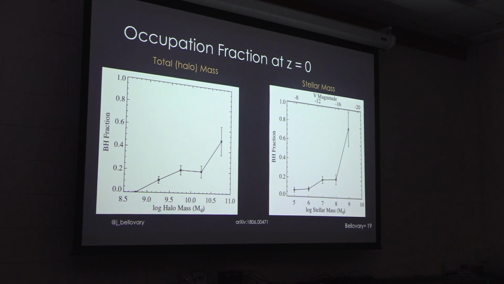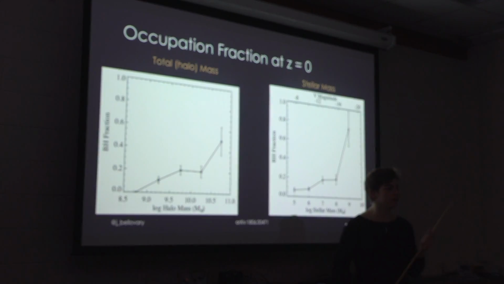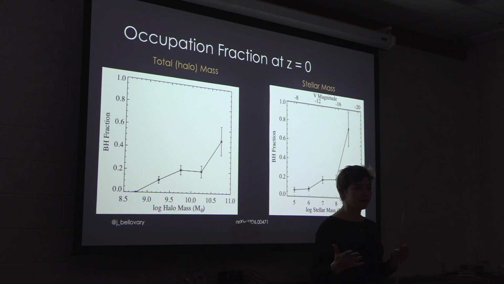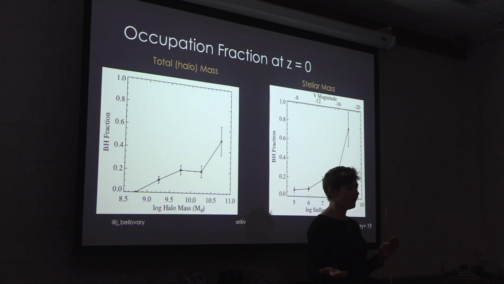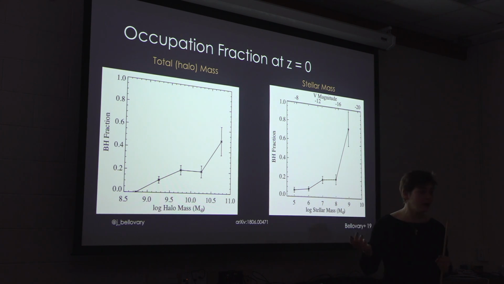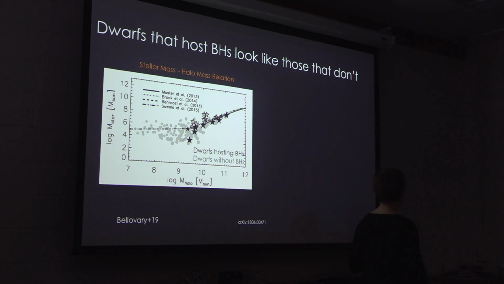I will talk about mergers towards the end of the talk, so we will revisit this. All right, so something that I wanted to check is to see if the host galaxies of massive black holes, the dwarfs, can be differentiated from those that don't host black holes. Because these black holes are hard to detect. A lot of them are not accreting now, if they were ever accreting. And so I wanted to see, is there some sort of characteristic way that we can determine if there is a black hole in a galaxy?